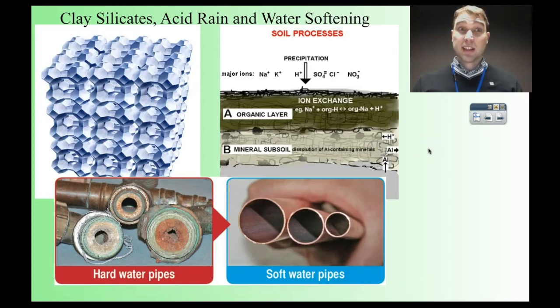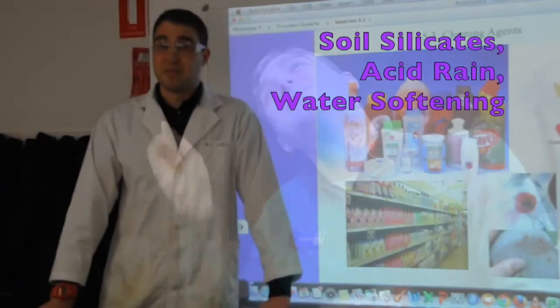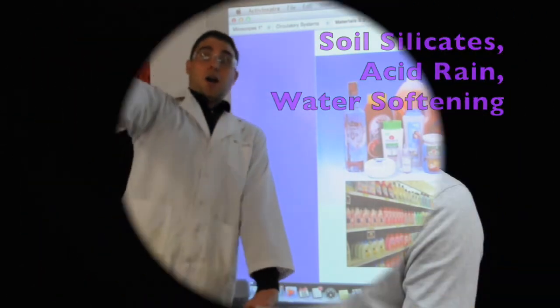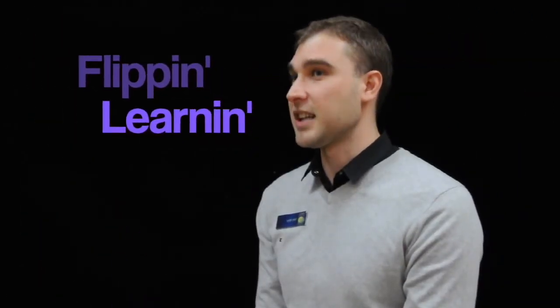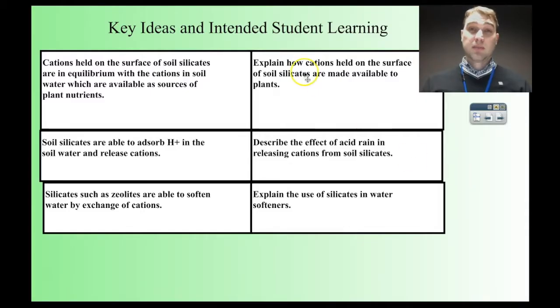Hey, today on Flipping Science we're looking at clay silicates, acid rain and water softening. So we're going to look at how cations are held on the surface of soil silicates and how those are made available to plants. I'm going to describe the effect of acid rain on releasing cations from soil silicates, which we've already kind of looked at before, and explain how silicates are used in water softeners.